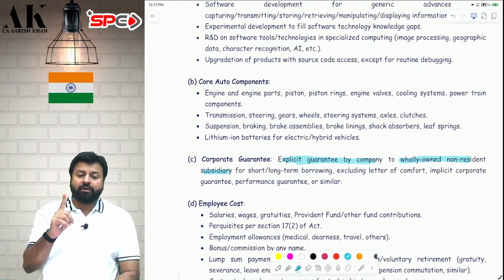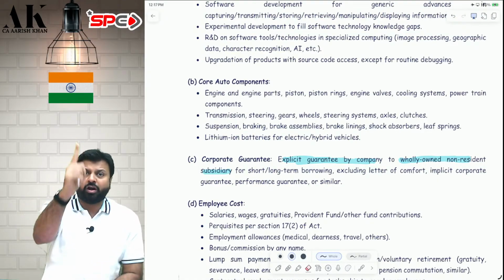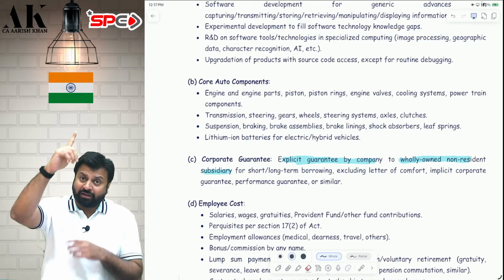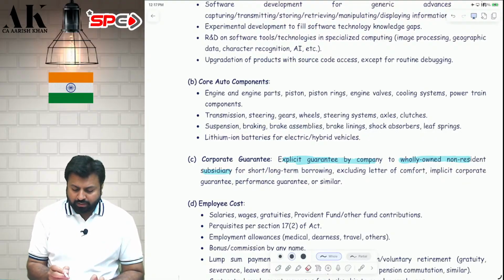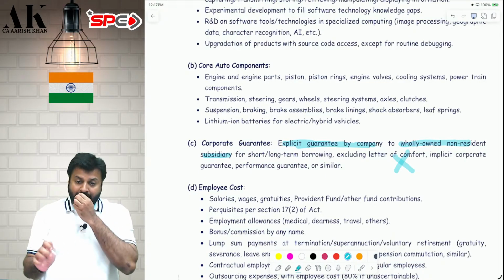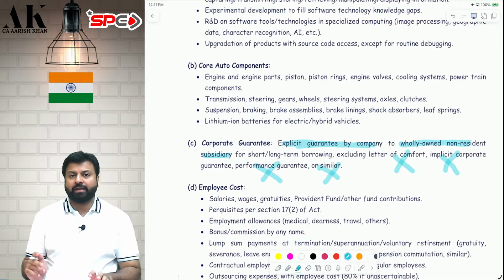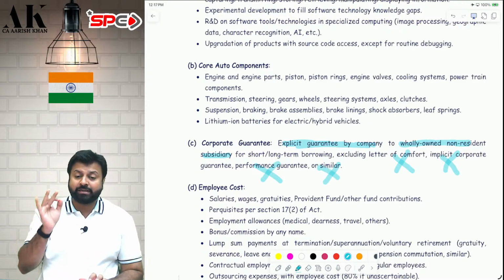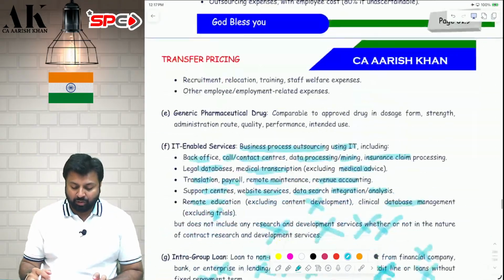Corporate guarantee, first of all, should be explicit corporate guarantee. And plus, it should be only to a non-resident subsidiary, that too wholly owned subsidiary, not a small subsidiary. For long-term or short-term borrowing, it does not include letter of comfort. Corporate guarantee will not include letter of comfort, will not include implicit guarantee, will not include performance guarantee or similar guarantees. It should be explicit guarantee to the wholly owned subsidiary, which is non-resident. I hope it is clear to all of you.